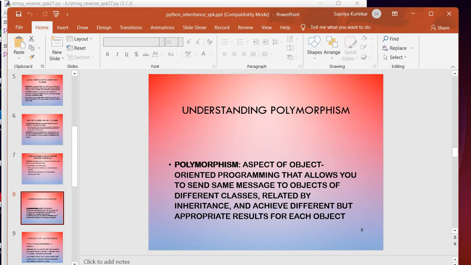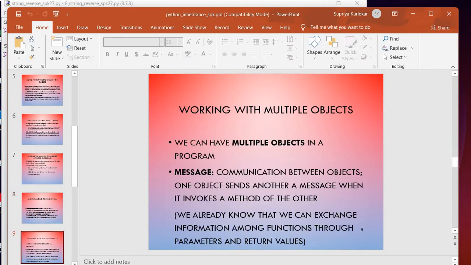Polymorphism is an aspect of object-oriented programming that allows you to send the same message to objects of different classes related by inheritance and achieve different but appropriate results for each object. We will go through examples of each of these concepts.